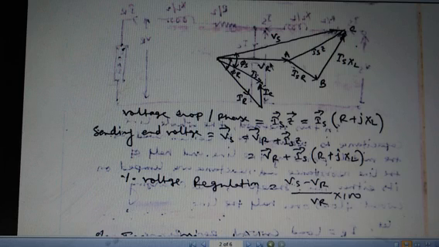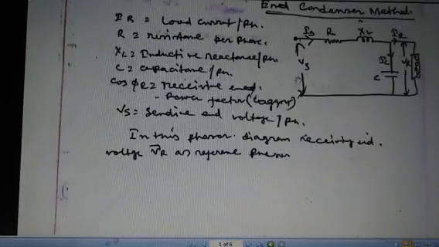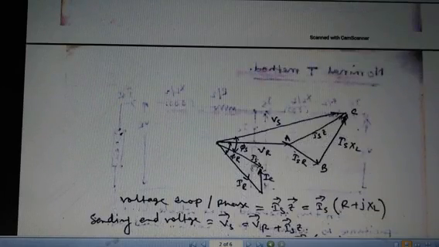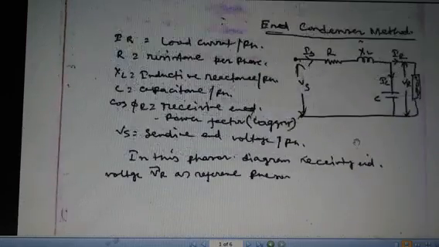Now the voltage drop across the resistive part, IS R, is in phase with the current IS, because we know in the case of a resistive voltage drop, the voltage is always in phase with the current, so these lines are parallel. Now the reactive drop, that is IS into XL, is 90 degrees leading the current vector, and this angle is 90 degrees.